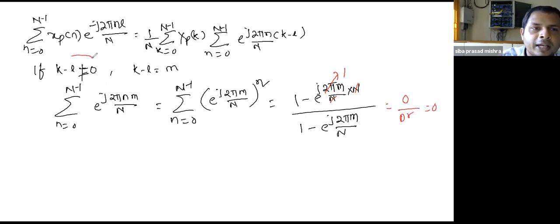Means if k minus l not equal to 0, we reach the point 0, so we cannot find this discrete Fourier series coefficient X_p[k]. So this condition we will not take.